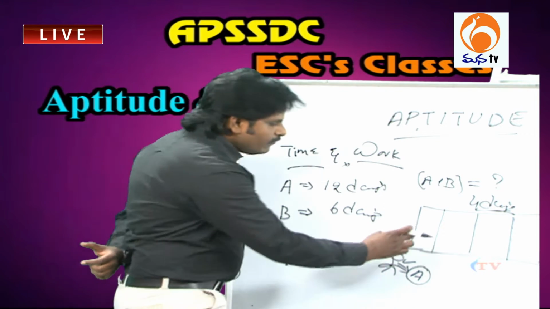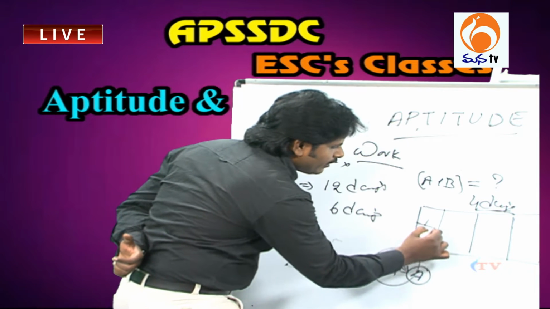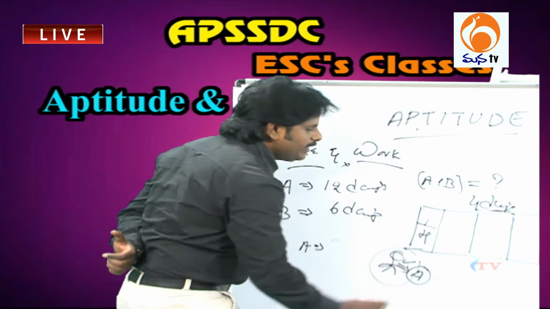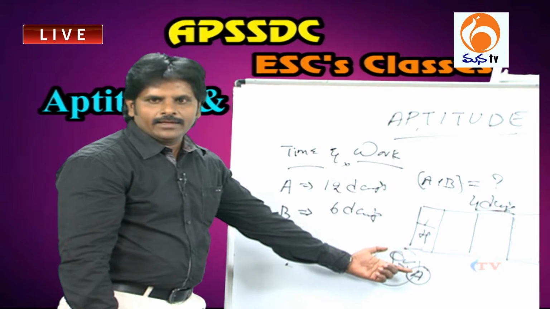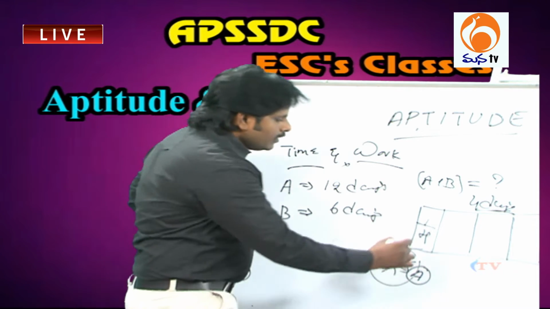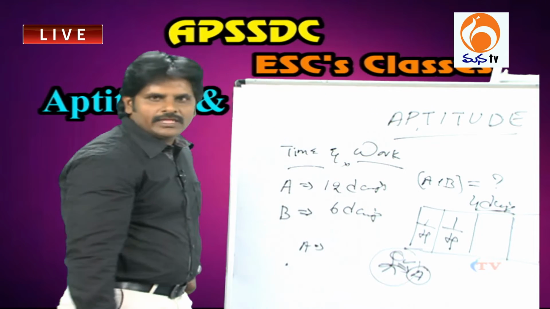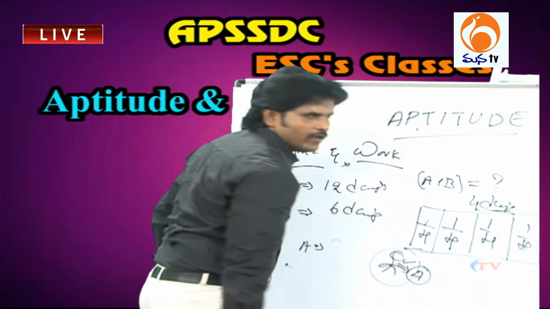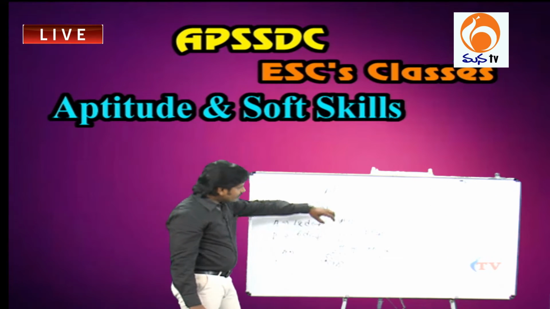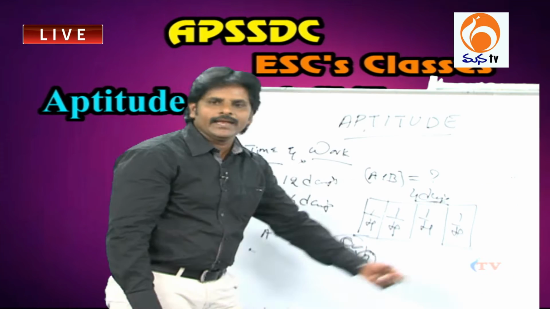Now here we have 4 parts and at the end of the first day he completes 1 part out of 4. That means 1/4 of the work is completed by A in 1 day, right? And on the second day the same 1/4, and the third day 1/4, and the fourth day 1/4, right? How much work is done in the first day, he completes the same work in the second day, the third day and the fourth day.